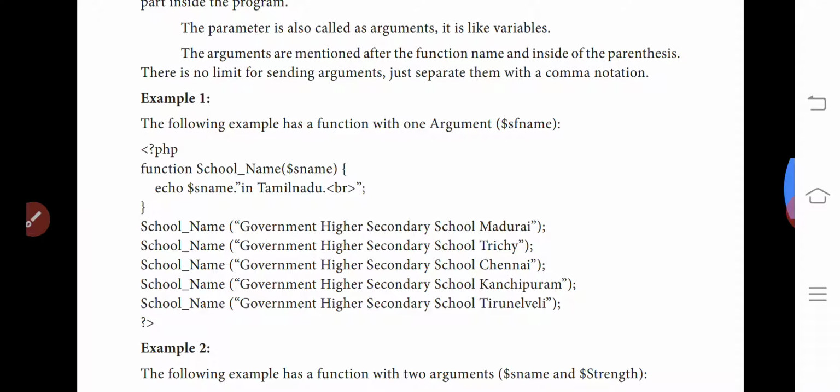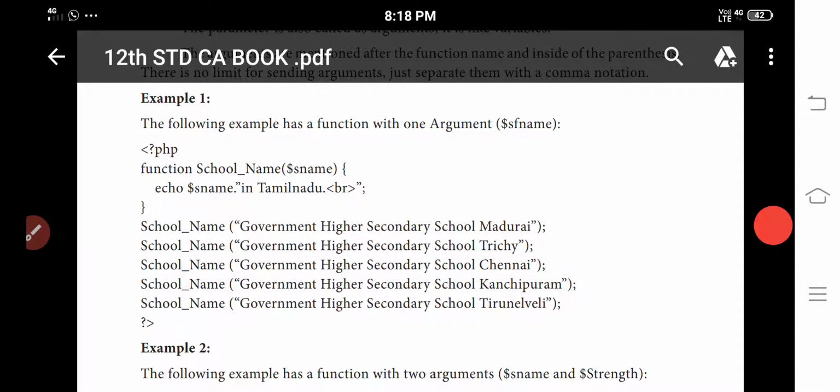We can see one example program here. In this program we have only one argument, that is $name. We know we have to start the variable name with the dollar symbol, right? We start the program with the php open tag, then function is the keyword, then school name is the function name.